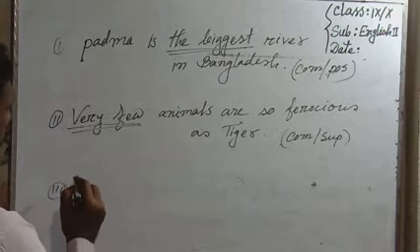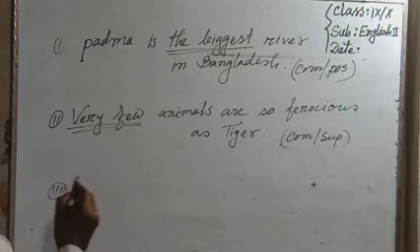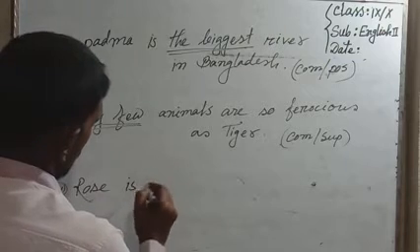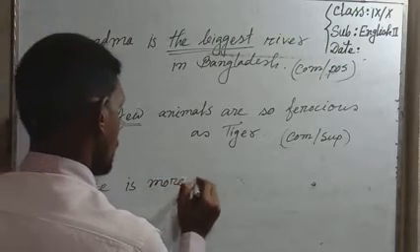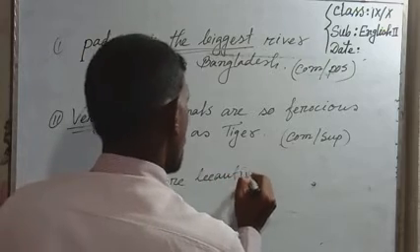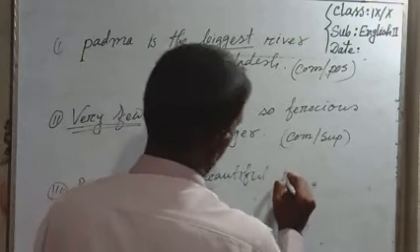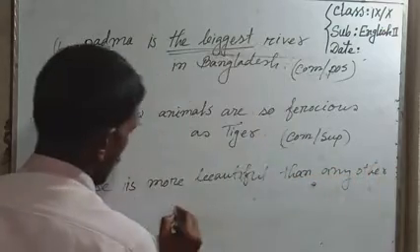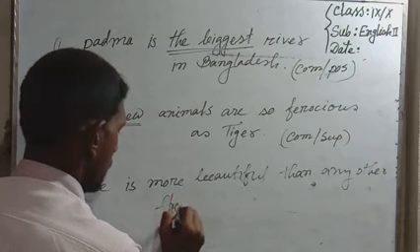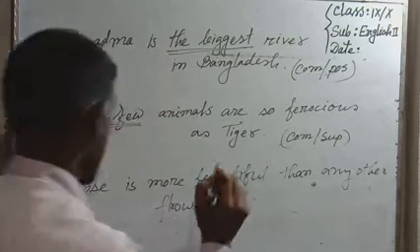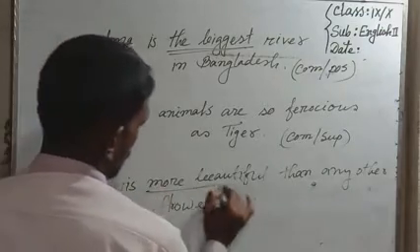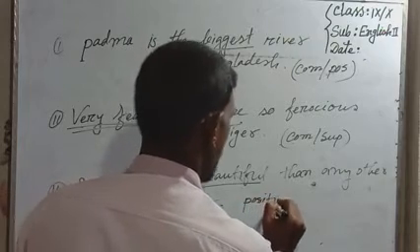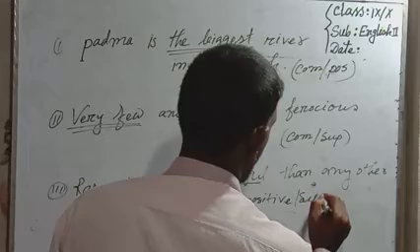So, Rose is more beautiful than any other flower. Rose is more beautiful, so that is comparative. Turn into positive and superlative.